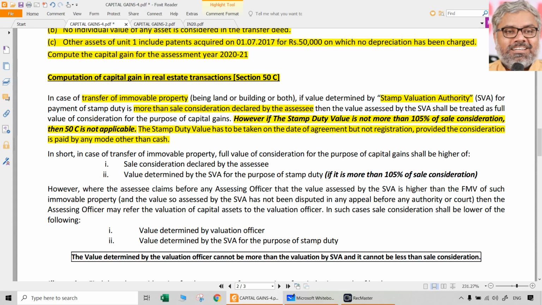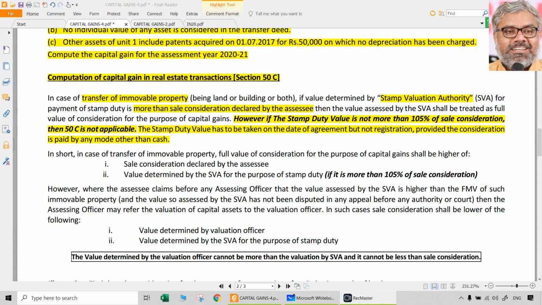So the only point is, if agreement has been made at an earlier date and at least part of the consideration has been received by modes other than cash on the date of agreement, then only the stamp duty valuation on the date of agreement can be taken for the purpose of 50C. Otherwise, stamp duty valuation on the date of registration, which is the conclusive evidence of the sale, shall only be considered. Other than that, if the seller claims that agreement already happened, that claim has to be substantiated by a transfer or payment by the buyer to the seller by modes other than cash. That's it.